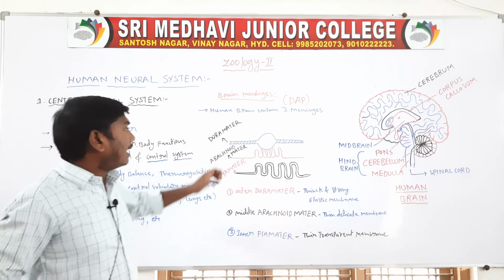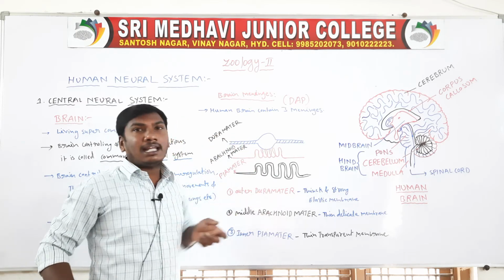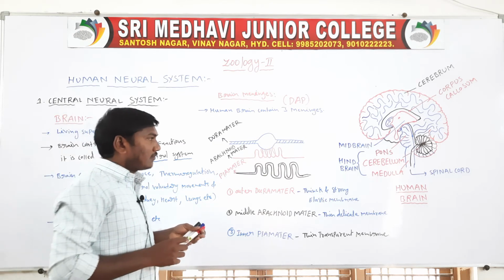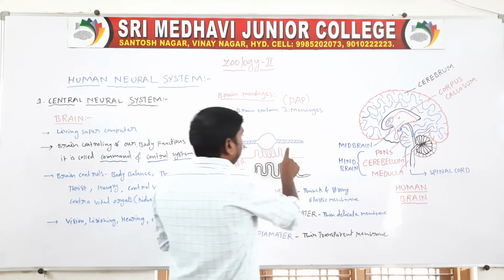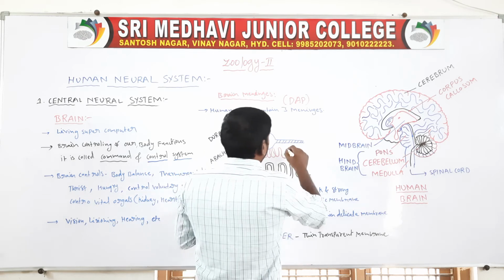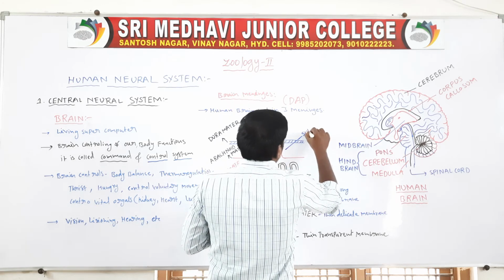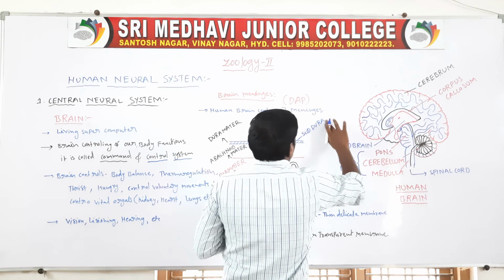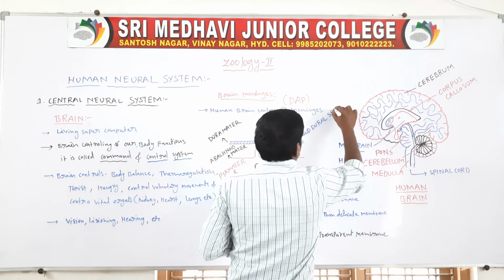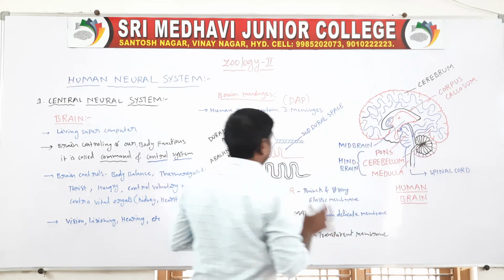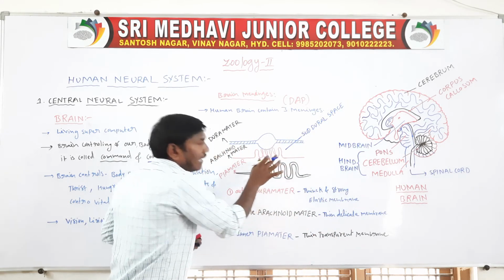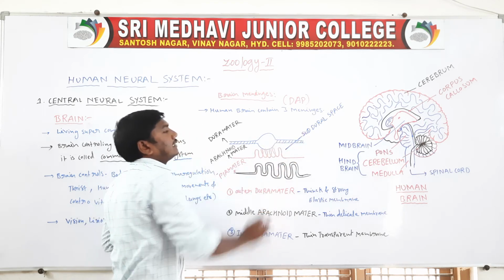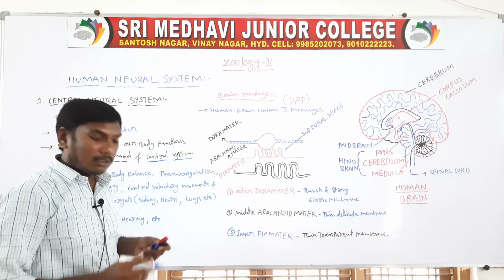The space between the dura mater and arachnoid mater is called the subdural space.